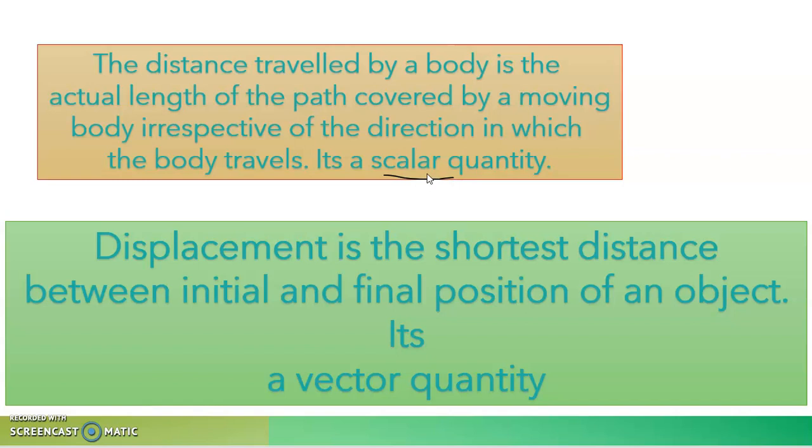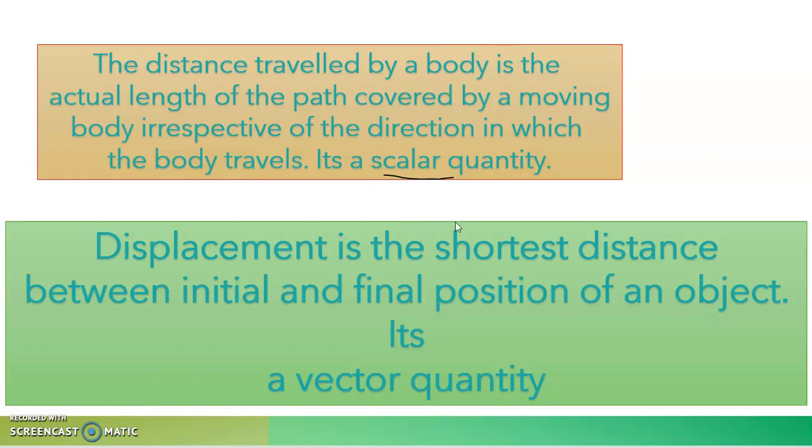Scalar means a quantity which has only magnitude. We don't have to specify the direction of that. For example, mass. Say I have 1 kilogram of a substance. We don't say 1 kilogram of a substance in the north direction, right? We don't have to say that, because mass is expressed only with its magnitude, or the value of it. We don't have to specify the direction.